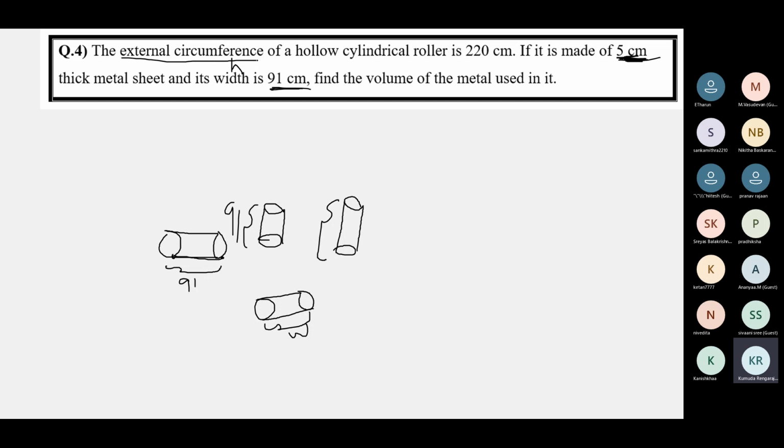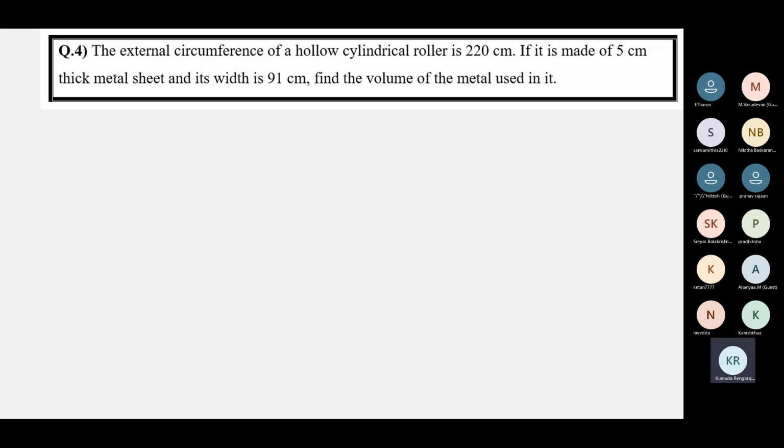But supposing the question is about a cylinder, but the radius is not given, or the height is not given, or both are not given. That means some other information will be provided in the question to help you find the radius and height. Only when you find the radius and height using that information can you find the volume or CSA of the cylinder. Read the question carefully. Let's read it again.